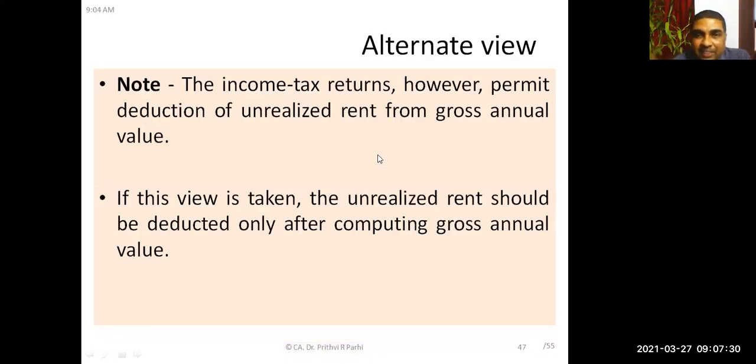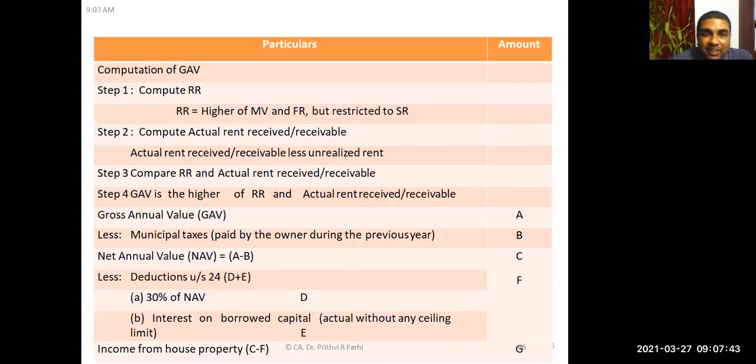But when we file the return, we feel that deduction of unrealized rent is allowed from gross annual value. That means in filing the return, after you arrive at the gross annual value, only then unrealized rent is allowed. So this is an alternative view, but you need not worry about this.